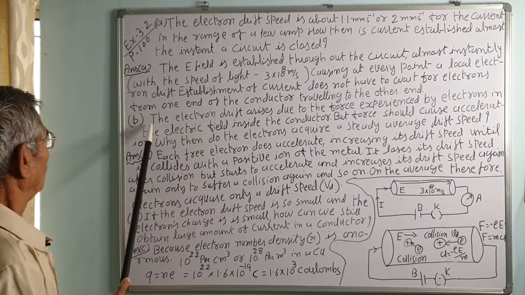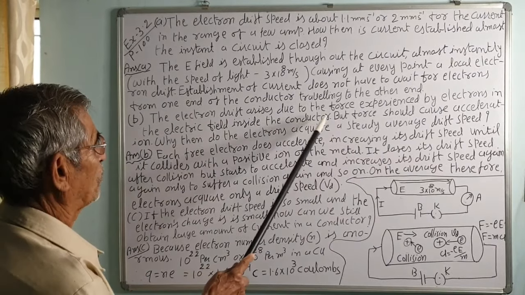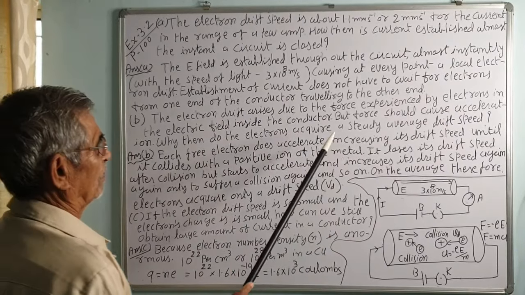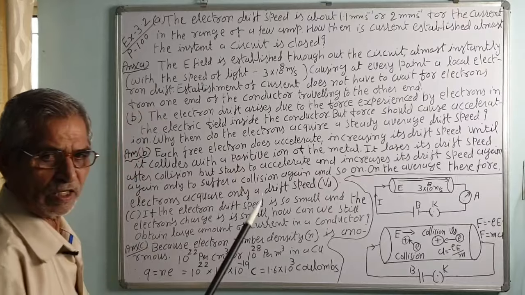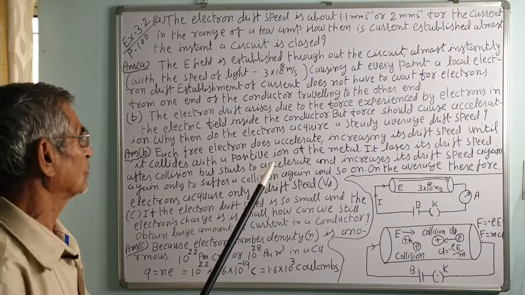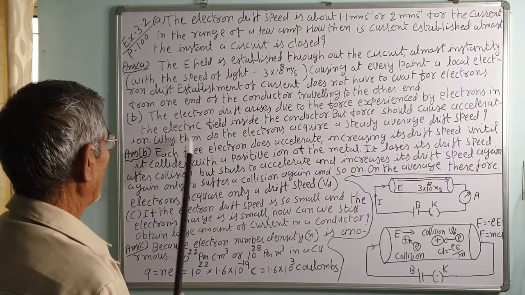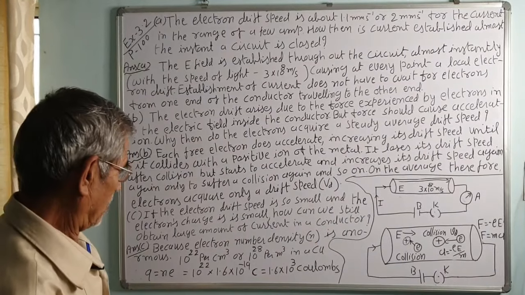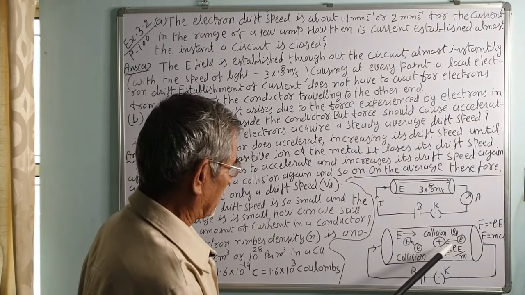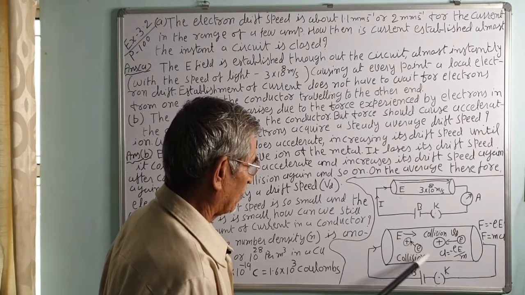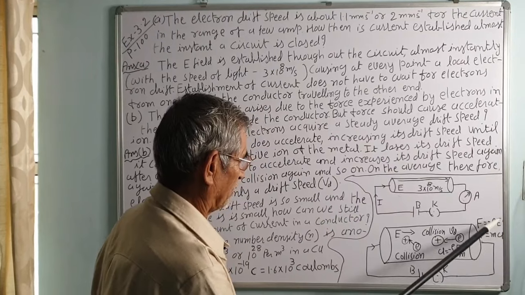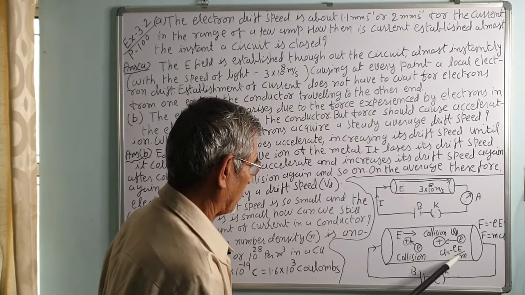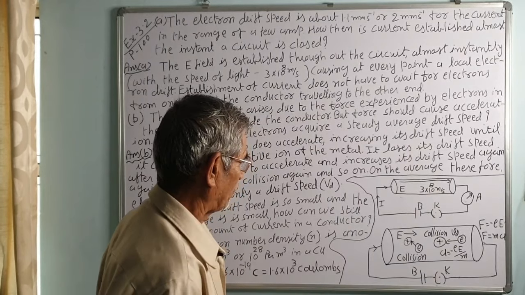Number 2. The electron drift arises due to the force experienced by electrons in the electric field inside the conductor. But the force should cause an acceleration. We know that according to the second law of Newton, a force can cause an acceleration. Why then do the electrons acquire a steady average drift speed? The electrons experience the electric force given by eE. Now, we know that the acceleration will be minus eE upon m. Then why does the electron move with a steady speed?